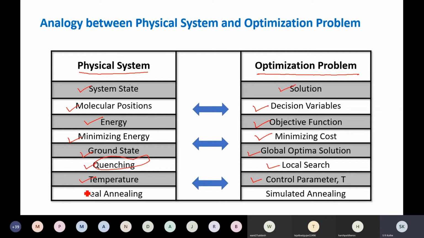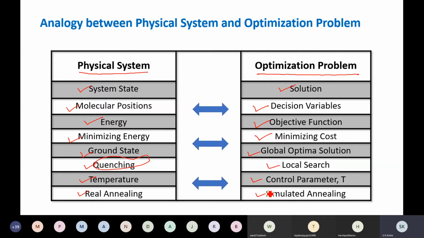Then the real annealing process is, as we have just seen, the metal is at a high energy state and then we let it cool down to arrive at some desired crystalline structure. Here in algorithm we call that simulated annealing. So this is how we model the physical annealing process in the form of an algorithm, and we use that for solving optimization type of problems.